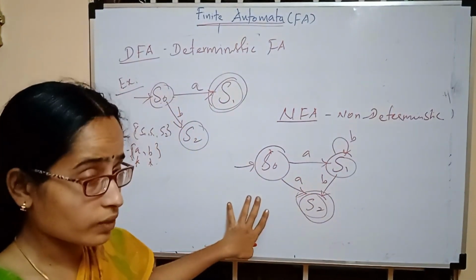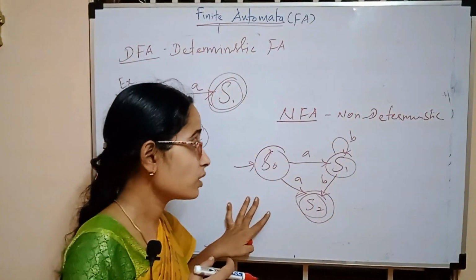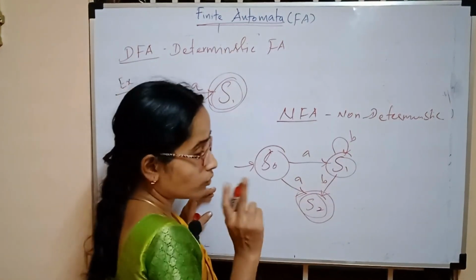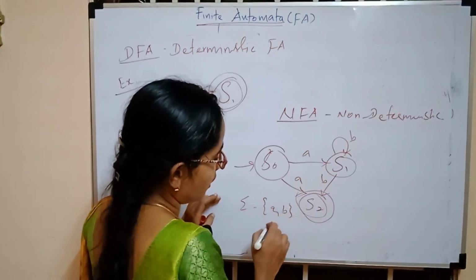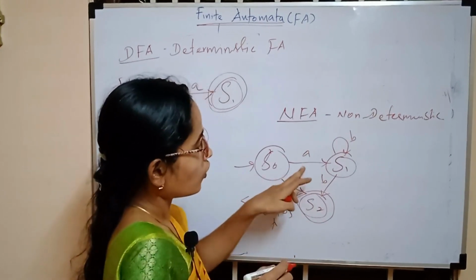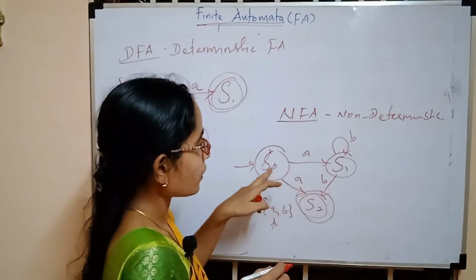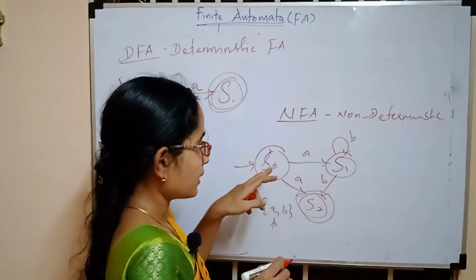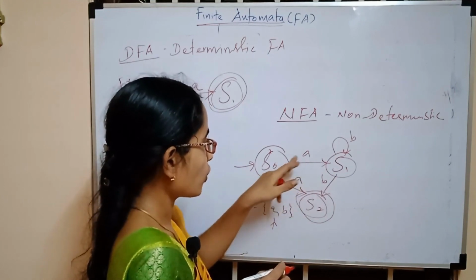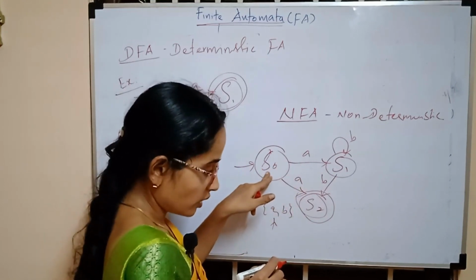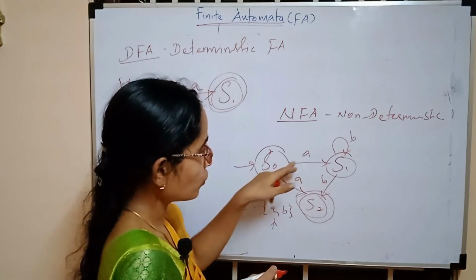This is the NFA. How are we saying this is NFA? We are checking the input. We have two input symbols here, a comma b. Looking at small a, after giving small a on the S0 state, I have two transitions.